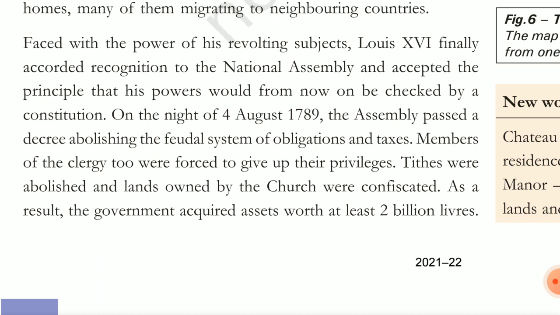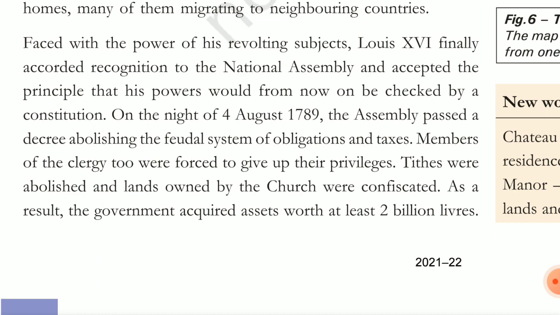So what happened here is, on the night of August 4th, 1789, the assembly passed a decree abolishing the feudal system. The feudal system is the land system, the giving of land to the clergy and the nobles, and all the taxes and tithes were taken off, and everyone had to pay tax now.